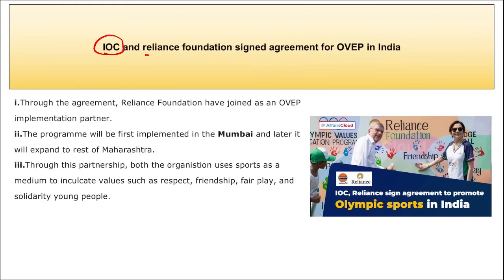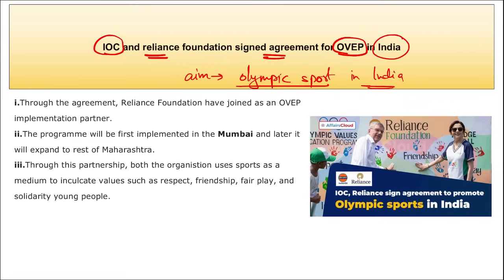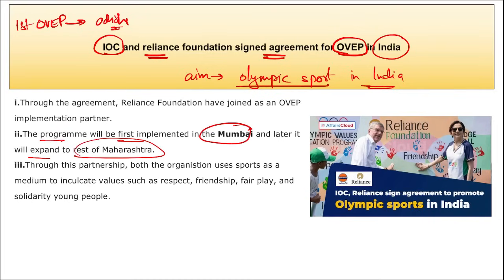Next is IOC and Reliance Foundation. They recently signed an agreement with OVEP, that is Olympic Values Education Program in India, and the main aim here is to promote Olympic sport in India, right? First OVEP was set up where? It was set up in Odisha. Then remember, the program will be first implemented in Mumbai and then later it will expand to the rest of Maharashtra.